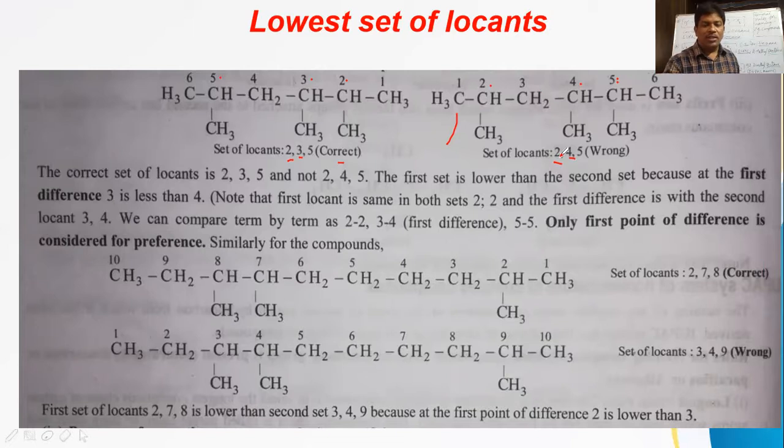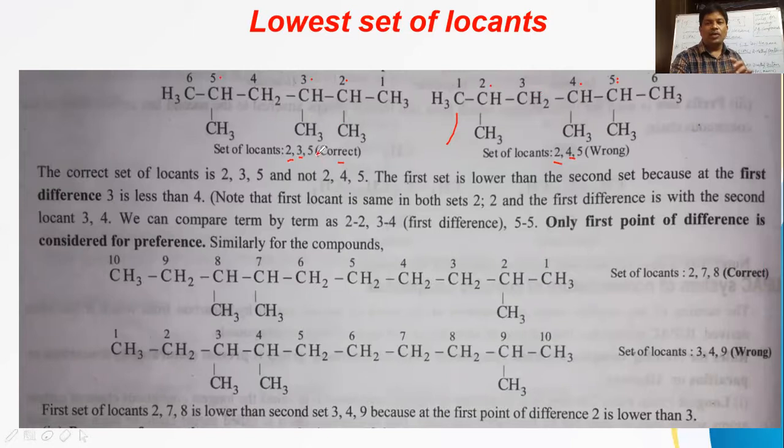And in some books, as I told, they take the lowest sum of locants. If you take the lowest sum of locants, in that case, 2 plus 3 is 5, 5 plus 5 is 10. The sum of all the locants is 10 here. If you take here, 2 plus 4 is 6, 6 plus 5 is 11. So we are getting 11 here. So in this case, the lowest sum is 10 here, and here the sum of the locants is 11. So which is the lowest sum here? That's why it is the only correct one.